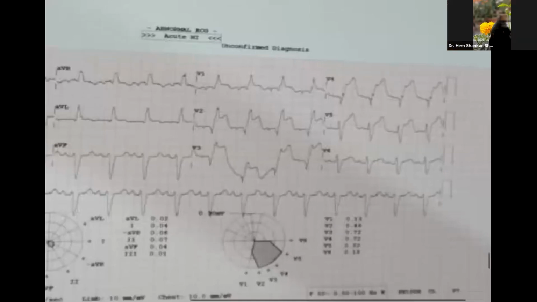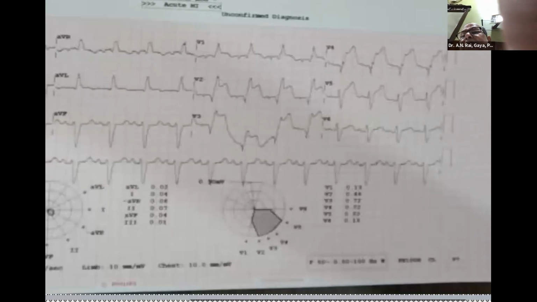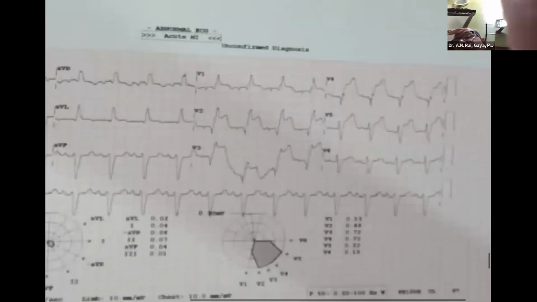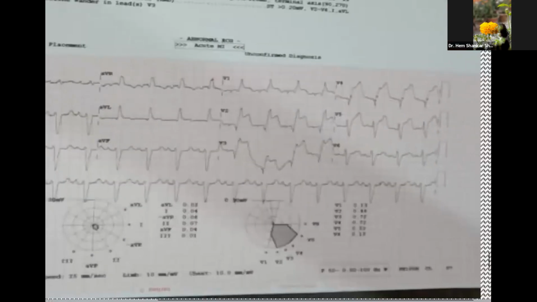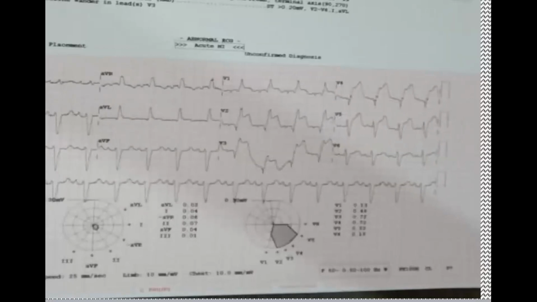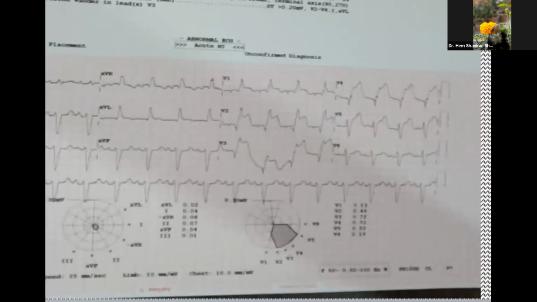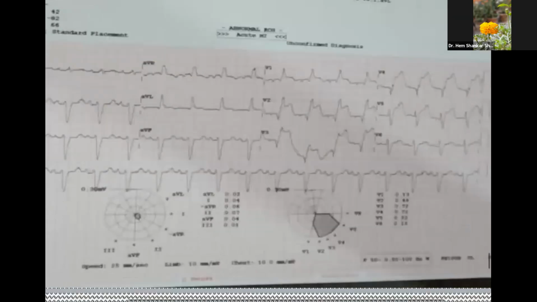Sir, why is it not a left main? Left main usually presents with ST depression. See the aVR. For left main, aVR is very important. Usually you get ST elevation in aVR, so that is not there. No ST elevation in aVR. So ultimately it is a proximal LAD block.